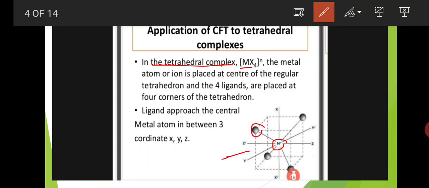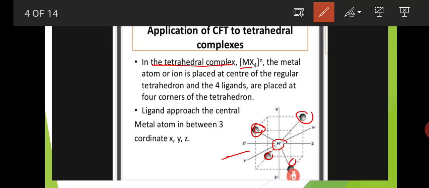Tetrahedral complexes means coordination number is what? 4. Coordination number is 4 means 4 ligands are present around the metal atom. In tetrahedral complexes the central metal atom is present at the center of the tetrahedron and ligands are present at the corners of the tetrahedron. So here this is one corner, and this is one corner, here and here. Total 4 corners of the tetrahedron are occupied by the 4 ligands.